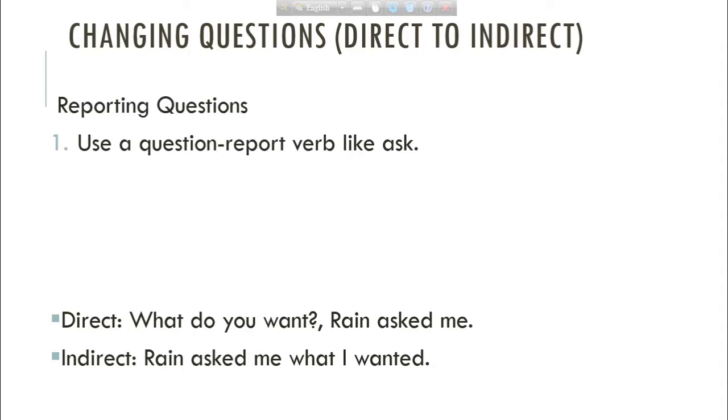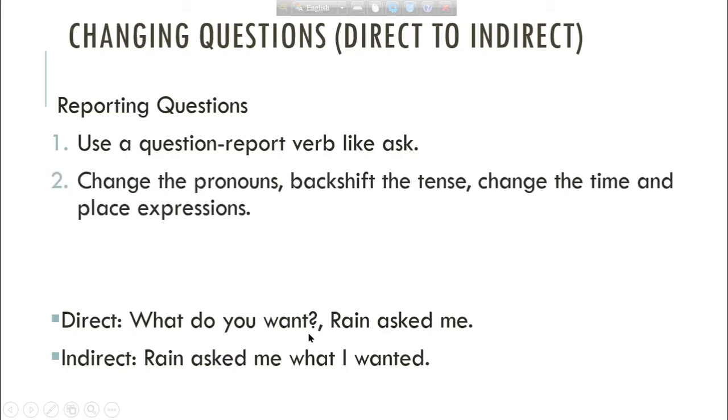say or tell. Secondly, we have changed the person from you to I, and we have backshifted the tense. We have changed want to wanted. So the second rule of changing questions from direct to indirect is to change the pronouns, backshift the tense, and change the time and place expressions. Yes, students, you can see that we don't have any time and place expressions here. So if we have any, then we will change them also.